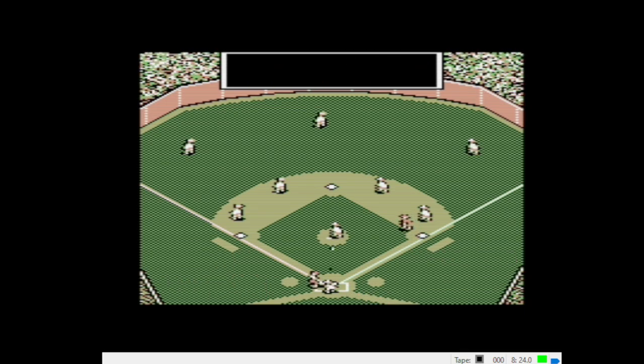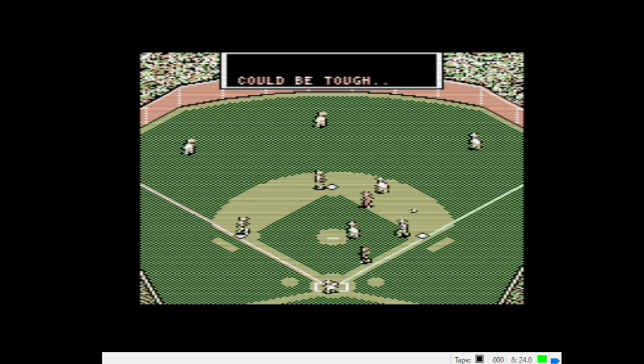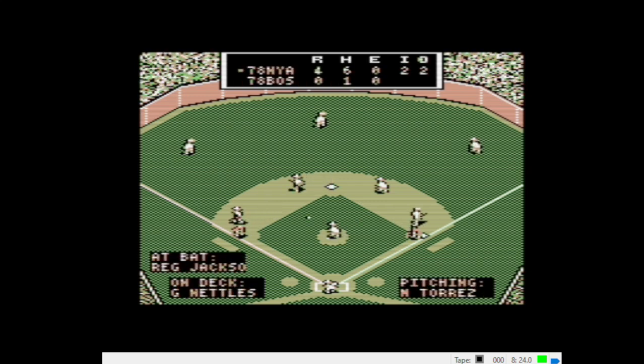All right, Lou Piniella, the batter. Sweet Lou hits a sharp grounder down to first. Oh, that's a base hit. And Rice throws it in. We have runners at the corners for Reggie Jackson.